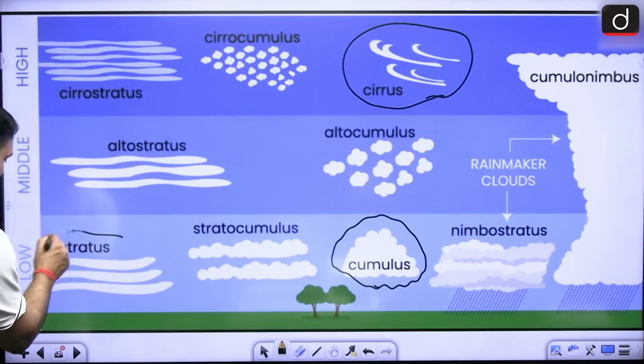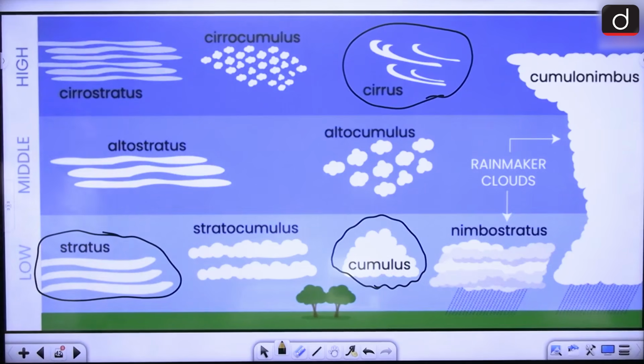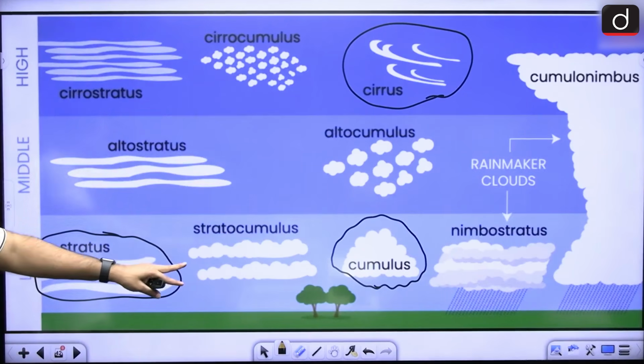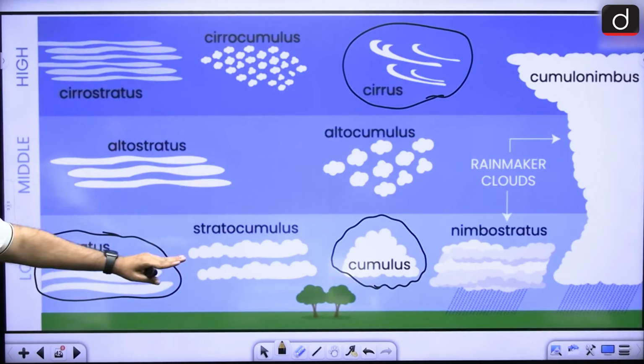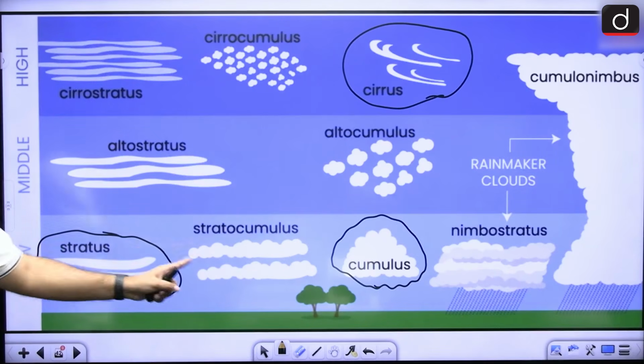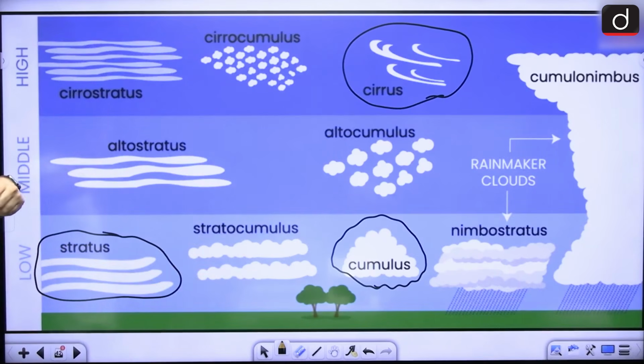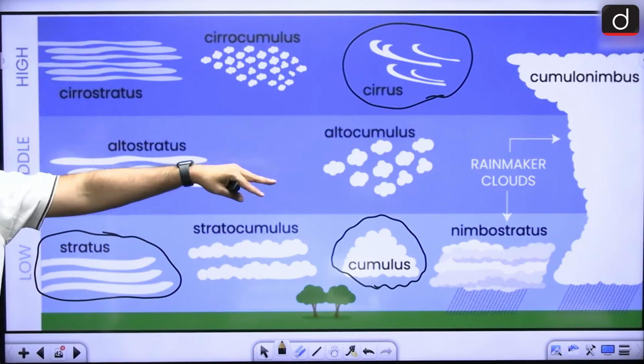Now see, this is the stratus cloud. In this case, it is covering a huge area. So this is a cloud that covers maximum area, right? It is spread very equally, right? And it is at a lower height, right? So there are 3 important things that are happening here. It is at a lower height, it is spread equally, and it is covering maximum portion, right?